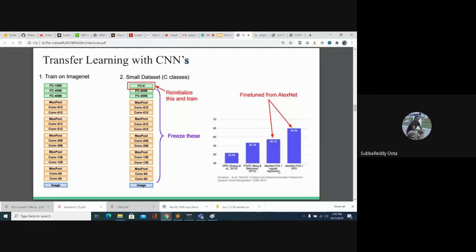See, AlexNet FC6 plus logistic regression means you are taking the FC 4096 features and applying the logistic regression. That is one way. The second one is you are taking the AlexNet FC6 4096 and going with this descriptors format. There you are getting the 64.96. So the DPD paper, whatever he mentioned here, the Jang paper, they are following that approach. The descriptors they are combining with the AlexNet features.